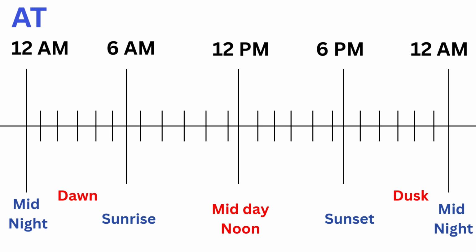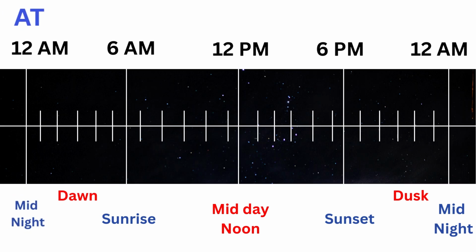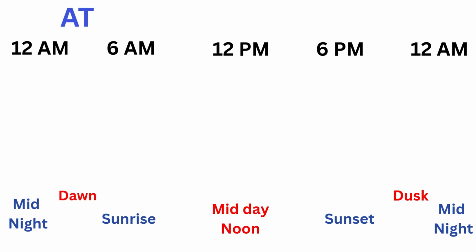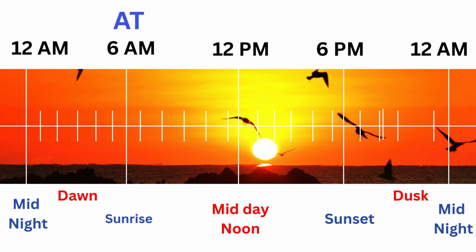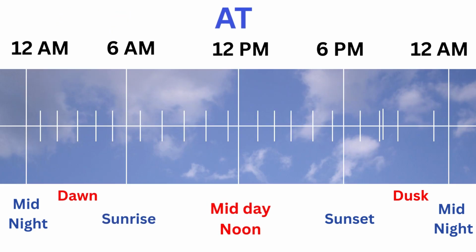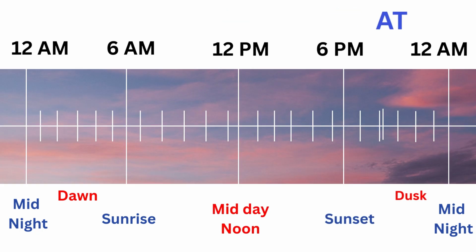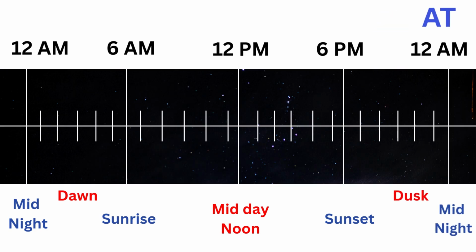Let's have a look at it. When it's 12 at night, we say at midnight. When it's time just before the sunrise, we say at dawn. Likewise, we say at sunrise, just in the morning. Now, when it's 12 in the day, we say either at midday or at noon. Followed by sunset, we say at sunset. When it's time just after sunset and before getting dark, we say at dusk.